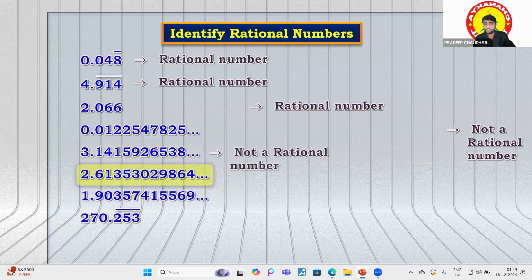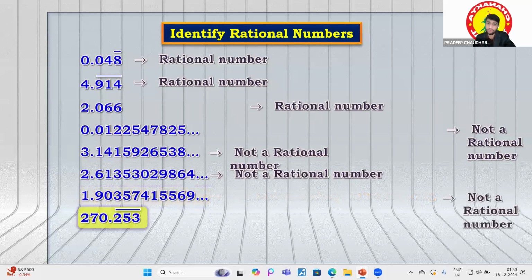Now see this, 2.6135302986.4. Of course, the number is not repeating itself, nor has it completely terminated. So we will call it non-terminating, non-repeating. So it is also not a rational number. Non-terminating, non-repeating means not a rational number, while non-terminating, repeating means rational.